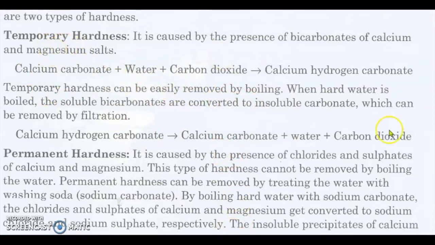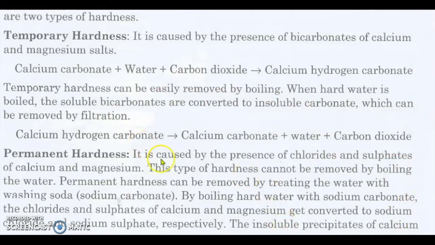When hard water is boiled, the soluble bicarbonates are converted to insoluble carbonate, which can be removed by filtration. You can remove them if it becomes insoluble. If it is in the form of a precipitate, an insoluble substance, we can easily remove it. Calcium hydrogen carbonate forms calcium carbonate plus water plus carbon dioxide. So, when hard water is boiled, what happens? Soluble bicarbonates are converted into insoluble carbonate, which can be removed through filtration. They can be easily removed.